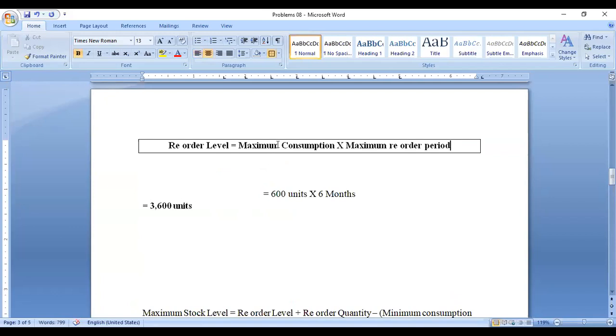So what is the maximum consumption? 600 units, given in the question. What is the maximum reorder period? 6 months. So 600 into 6 is 3,600 units. This is called the reorder level. So this is our answer. The first one is calculated. Okay, the first one is over.